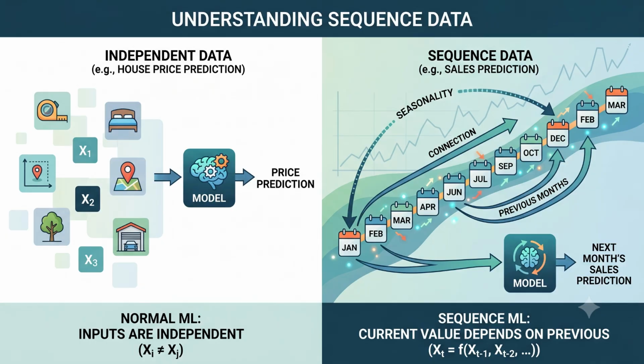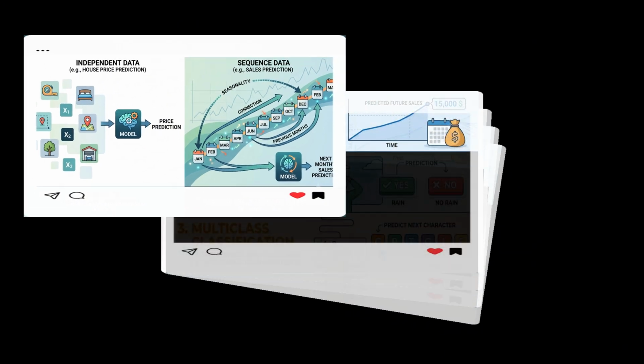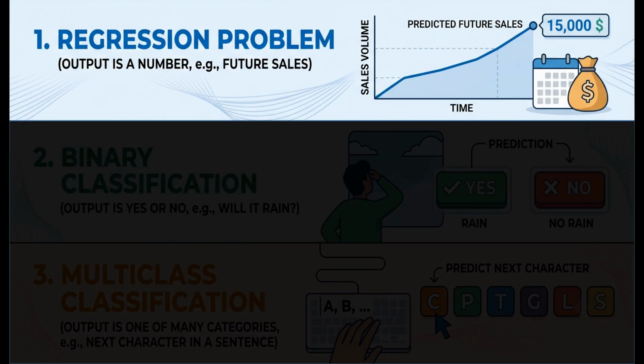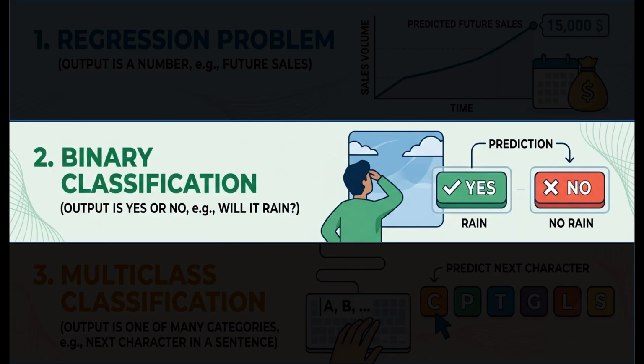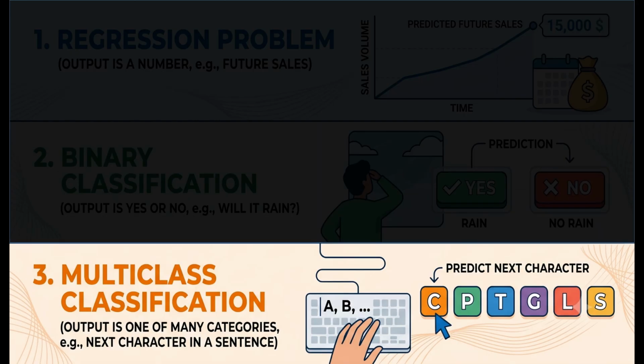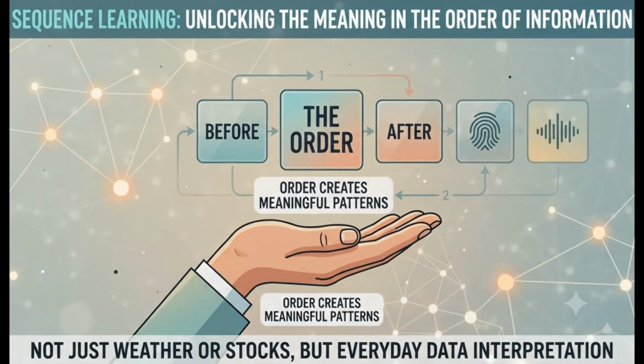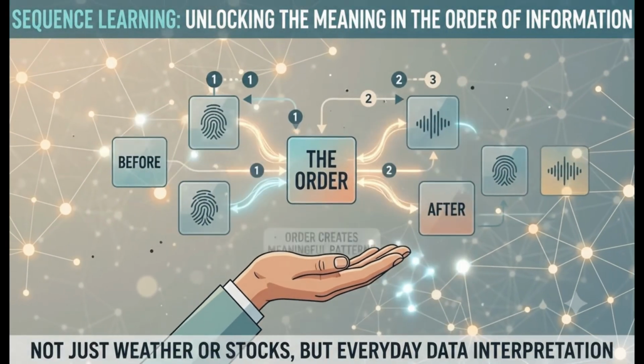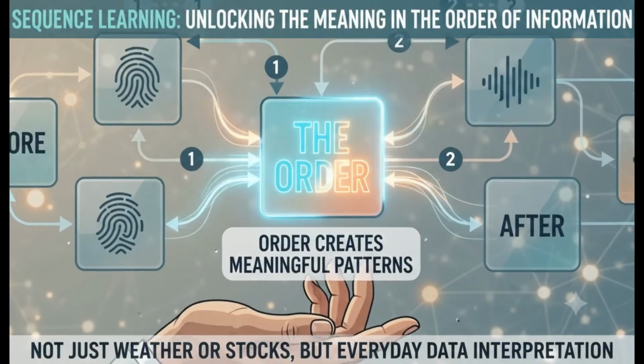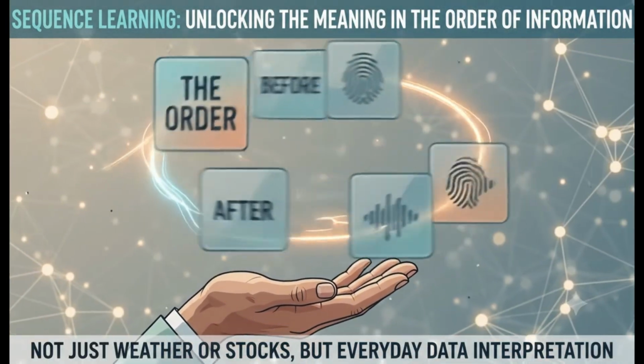This is why sequence prediction can appear in many forms. If the output is a number, like future sales or future temperature, we call it a regression problem. If the output is yes or no, like whether it will rain tomorrow, it becomes a binary classification problem. And if the output is one of many categories, like predicting the next character in a sentence, it becomes a multi-class classification problem. So sequence learning is not just about weather or stock prices. It is about any problem where the order of information changes the meaning of the data.